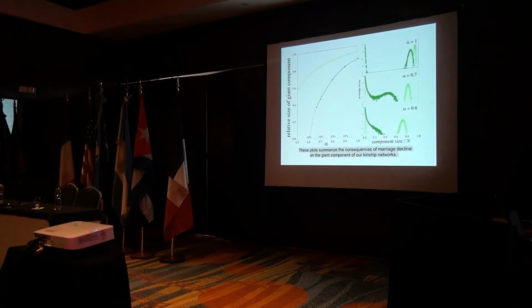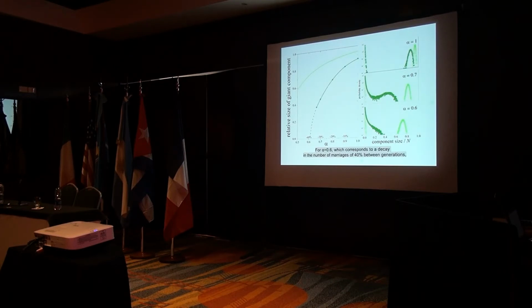These plots summarize the consequences of marriage decline on the giant component of our kinship networks. The graphs to the right show the distribution of component sizes, both for kinship and for random networks. For alpha equal to 1, that is in the absence of marriage decline, we have the results that we have seen before. As alpha decreases and marriage decline becomes stronger, the peak corresponding to the giant component in the kinship network rapidly shifts to smaller sizes. The random counterpart also decreases in size, but the effect is much more moderate.